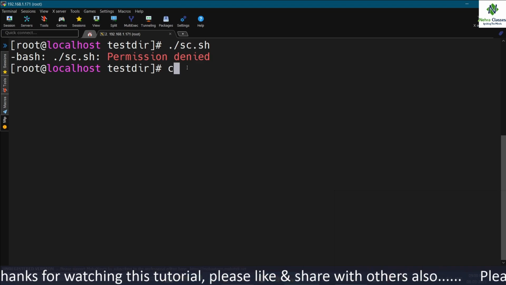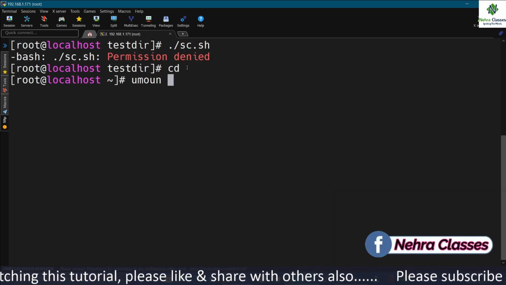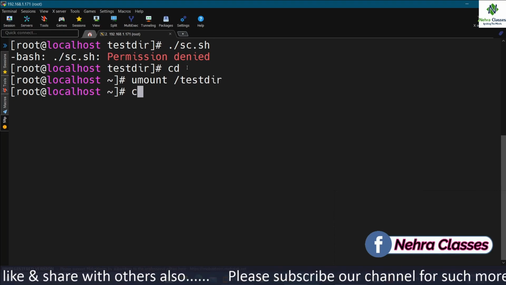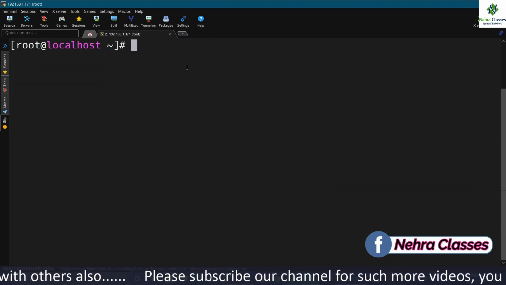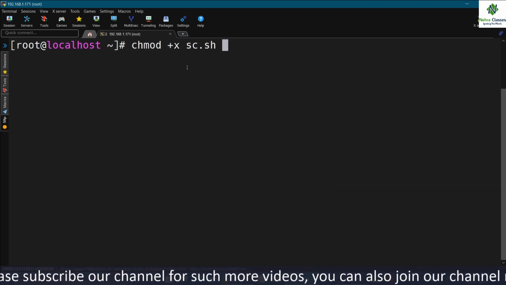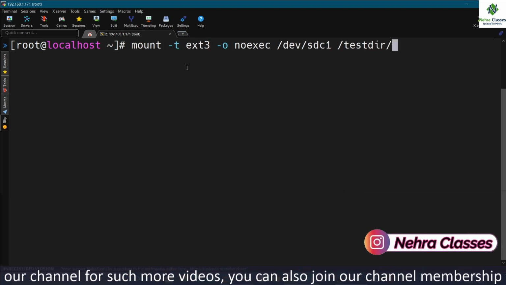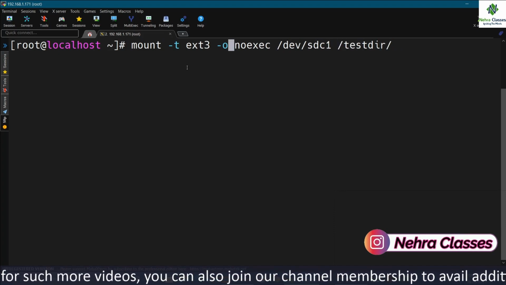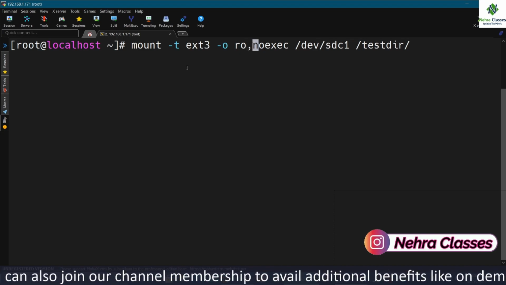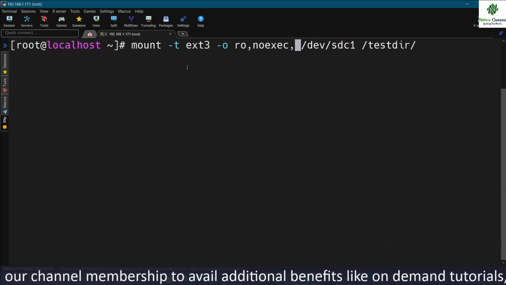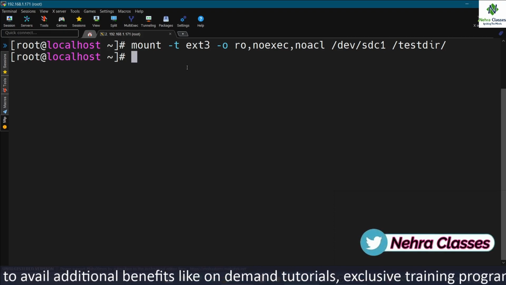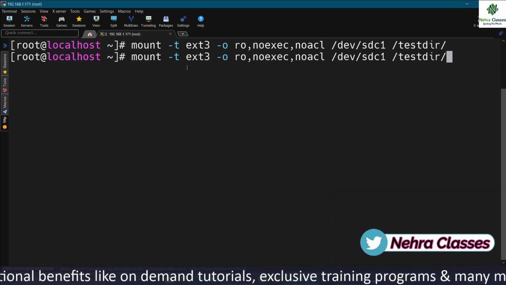Let me first come out and umount the file system. Let me show you how we can define multiple options in the mount command. We can mention here ro,noexec,noacl. So in this way we can define the options.